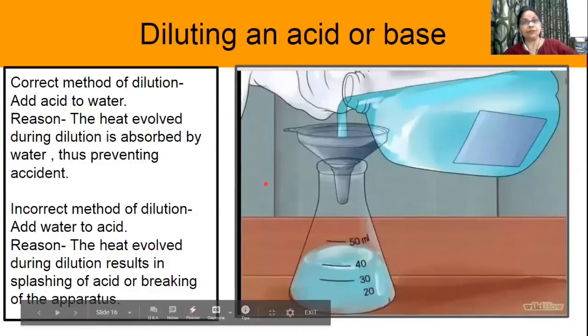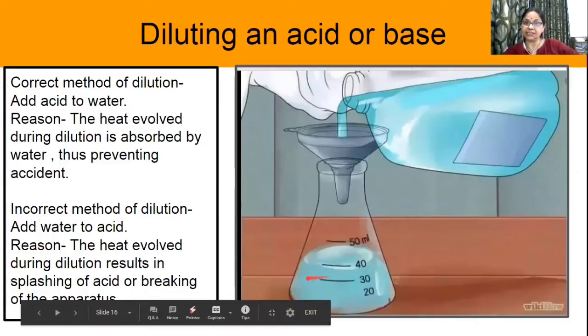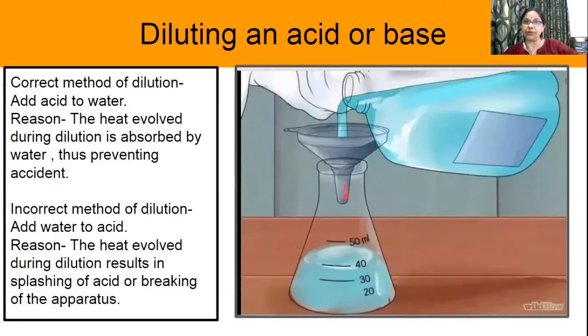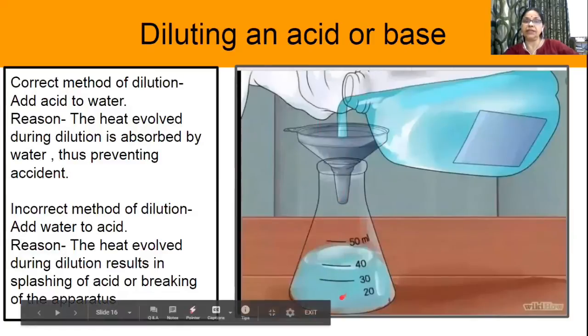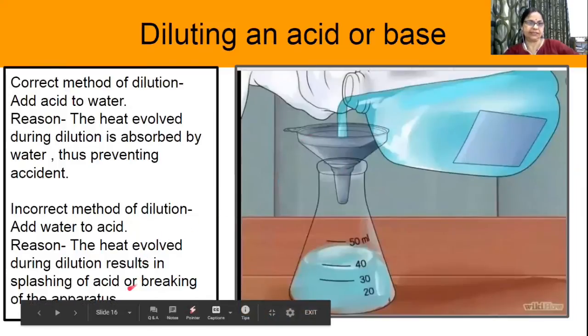But if you do the reverse, if you take acid in this conical flask and add water to it drop by drop, then the heat which is released will cause the solution to splash out, and it may cause accidents.